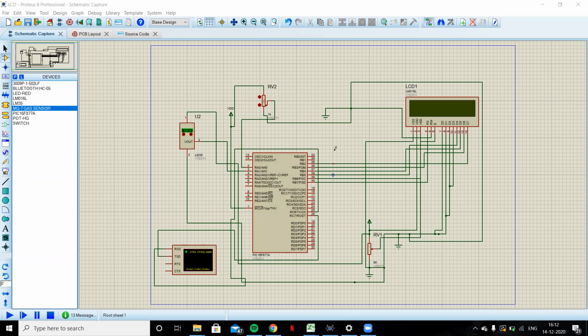It will alert the user. We may be aware that when the concentration of carbon dioxide goes up, the temperature also goes up. We are doing the software simulation now due to the current situation, but in hardware we might have given more features. Now we are looking at our circuit.